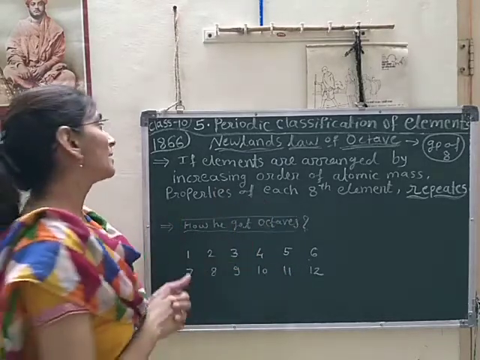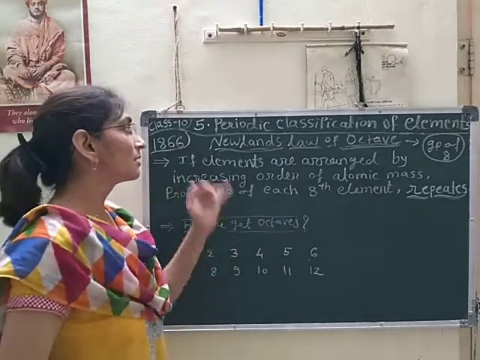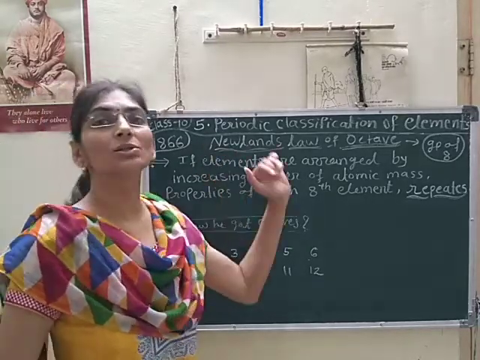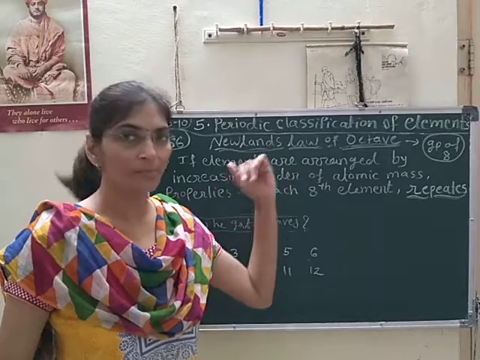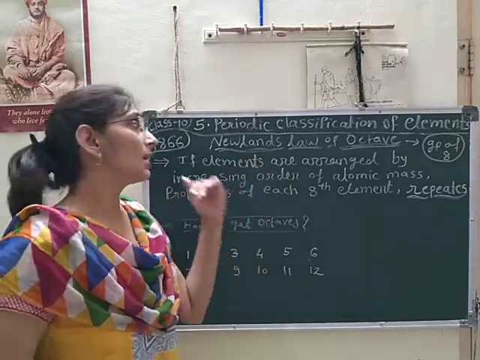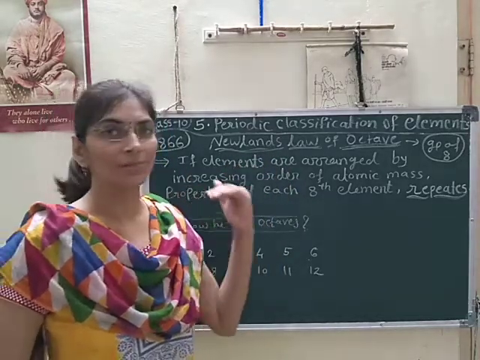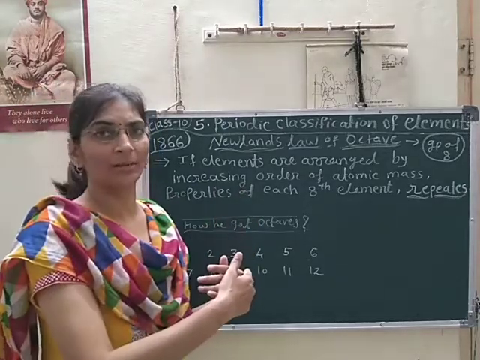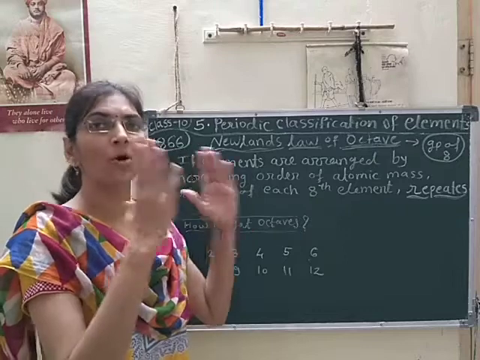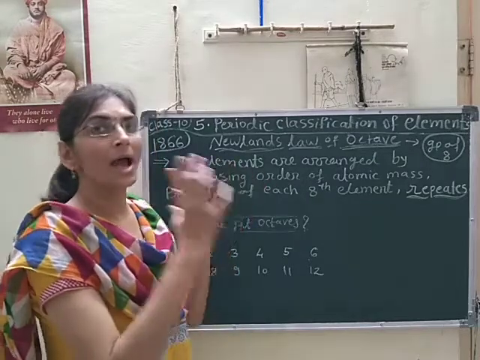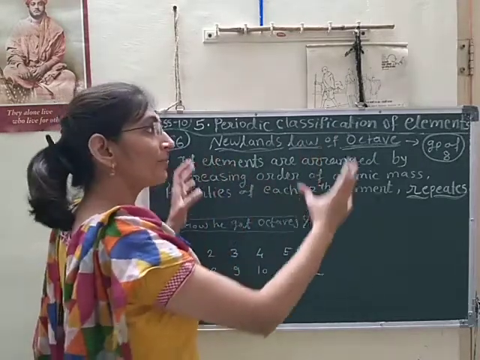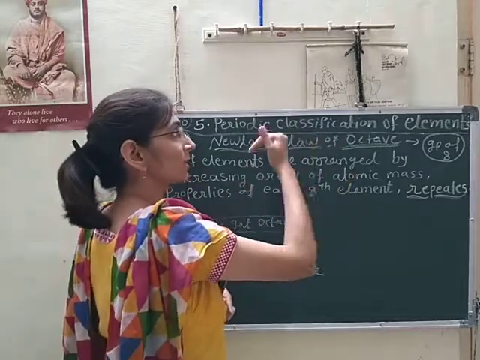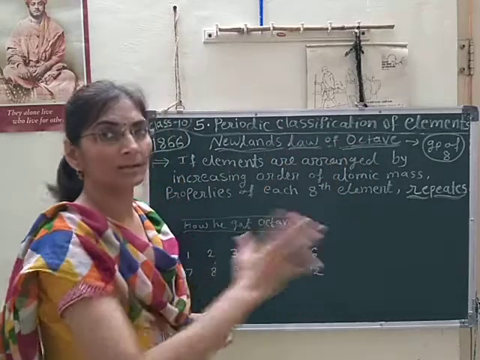So after that, in 1866, the scientist Newlands also derived his own periodic table, inspired by Dobereiner's periodic table. He researched on that and put forward his own idea and made one periodic table, arranging and classifying the elements in it.